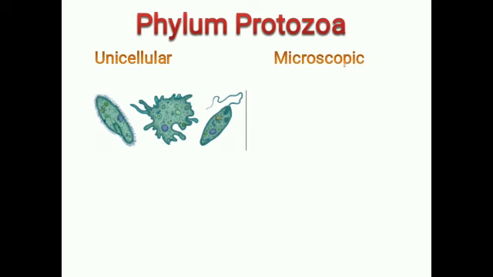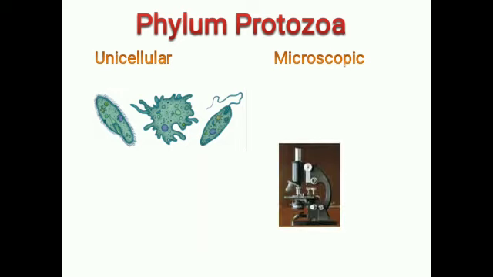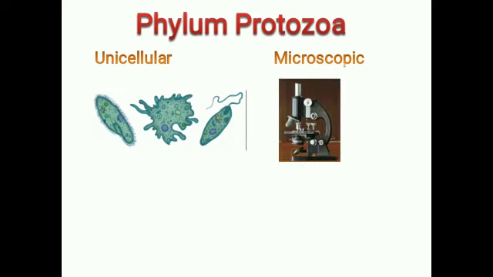They are microscopic organisms. Now what is microscopic? We cannot see with our naked eye. We can see these organisms or unicellular organisms by the help of microscope.